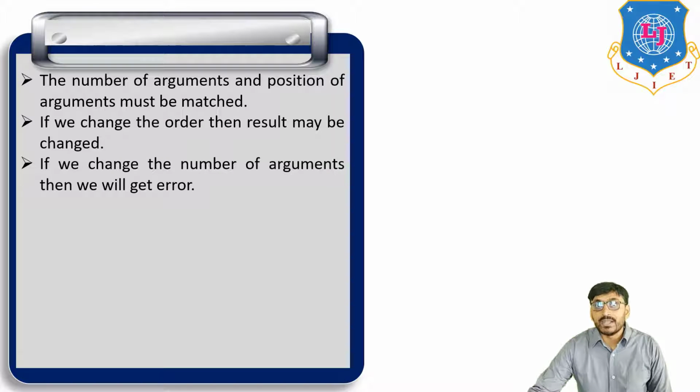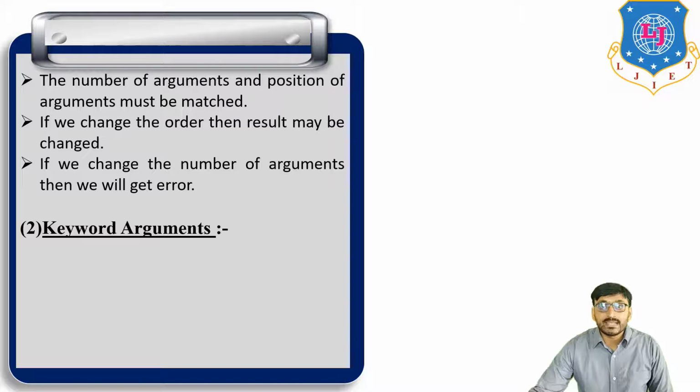If we change the number of arguments, then we will get an error. It means if the number of formal arguments and the number of actual arguments are different, for example formal arguments 4 and actual arguments 3, then we get an error. So this is about positional argument.